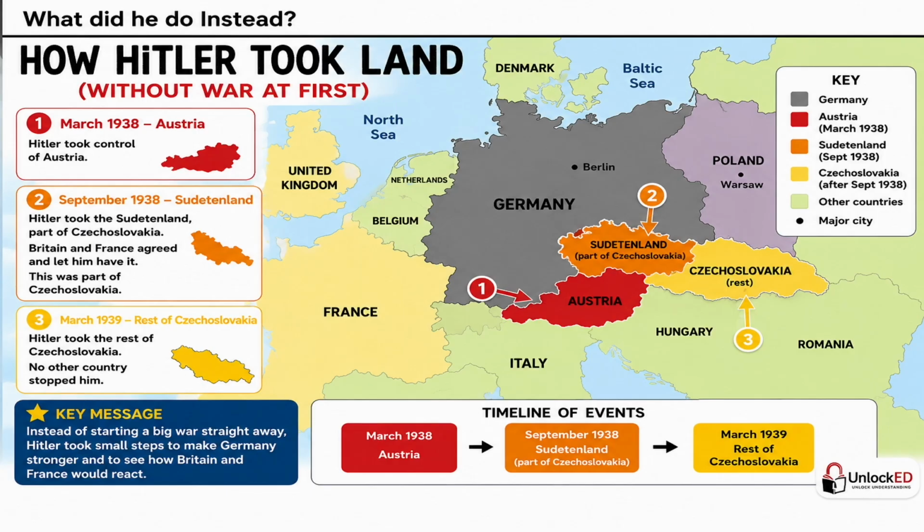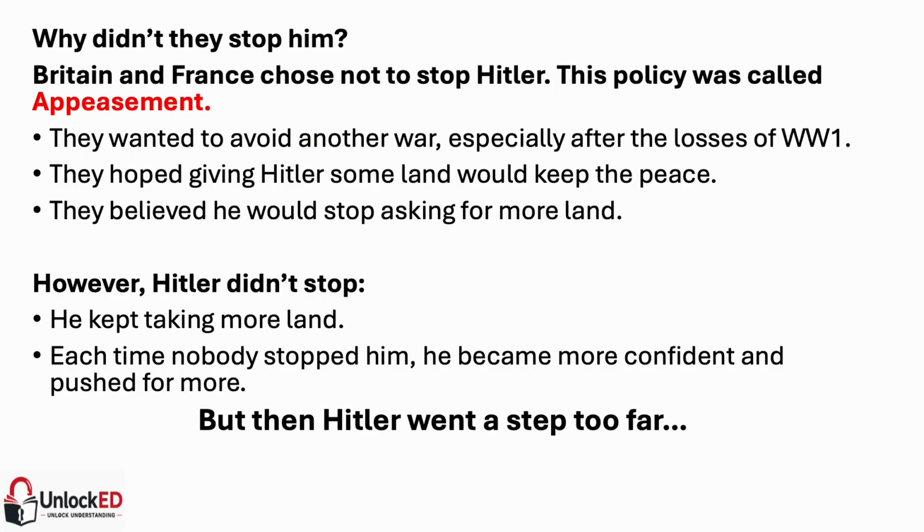The key message is, each time Hitler succeeded without facing military action, he became more confident that he could continue expanding Germany and fulfill his promises. So why did Britain and France keep allowing this to happen, you may ask? The main reason is, both Britain and France hoped that they could avoid another devastating war. Their decision to allow Hitler to take some land rather than fight him became known as appeasement.